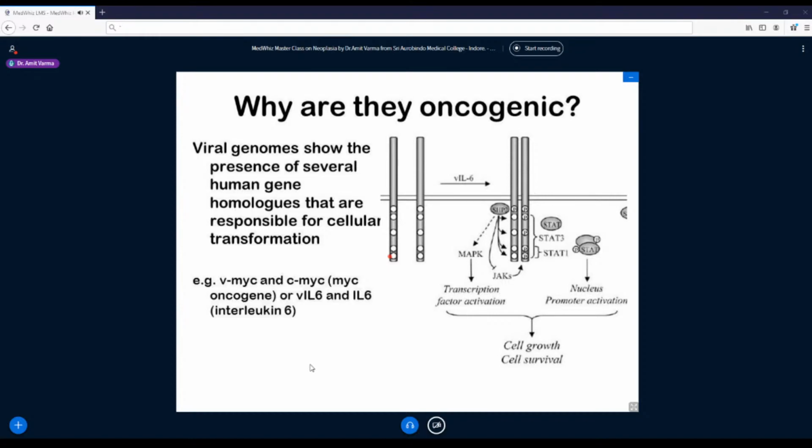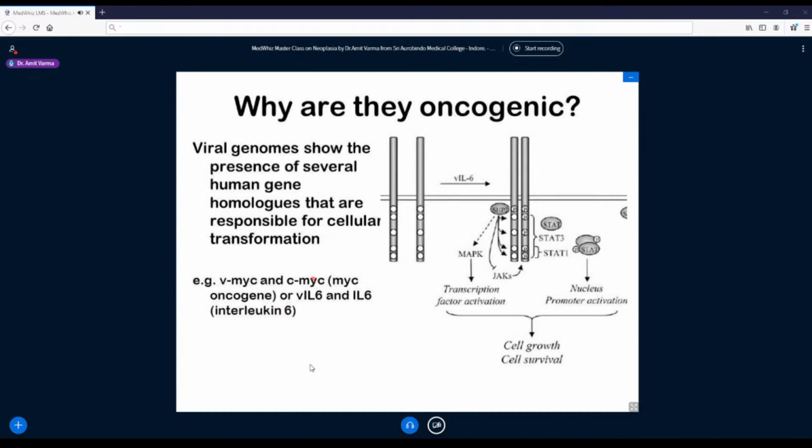So actually what is happening is that these viral genomes show the presence of several human gene homologs, meaning they have similarity in structure and function to human genes. And that will lead to cellular transformation, converting a cell into a neoplastic cell. As I said, for example, let us see v-MYC. This V stands for virus. It is analogous to c-MYC, which is a human gene.